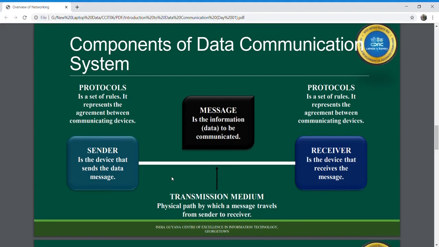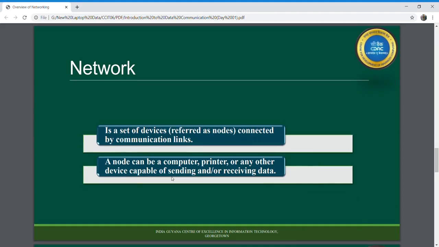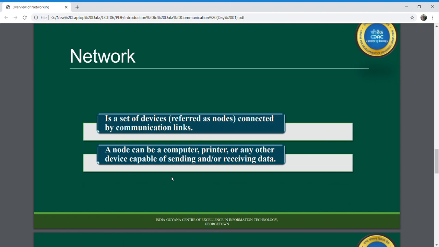Moving ahead, let's see a common overview of network. What is a network in general? In general, it could be a group of people or things that are interconnected using some communication link.